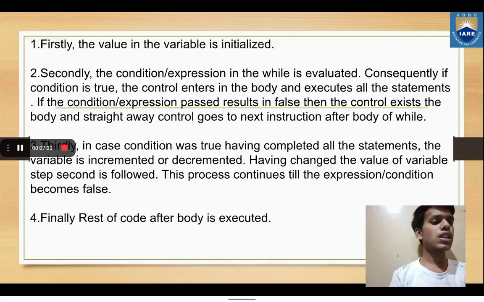So there are mainly 3 steps. First, we have to initialize the value of the variable, and then we have to write the condition in the while loop, and then the block of statements to be performed. And again, we have to increment the value of the variable within the while loop.